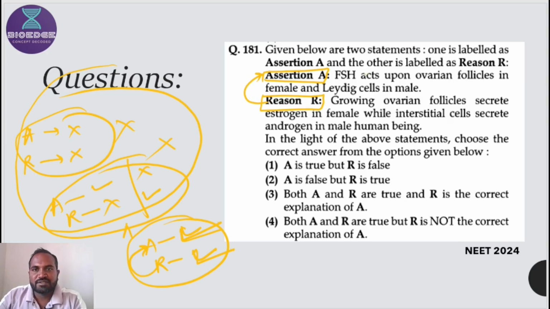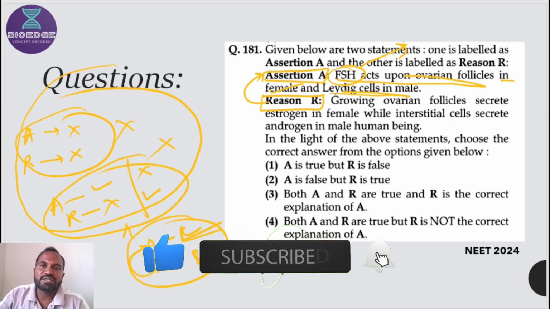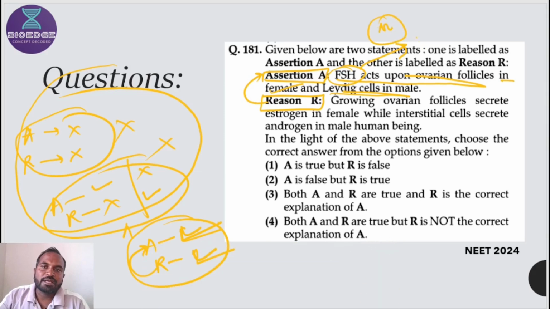So let's see with an example. First statement: FSH acts upon ovarian follicle. First part of the statement, correct. FSH acts on ovarian follicles in females, very good. That's why it is named follicle stimulating hormone. And Leydig cell in male. Whether FSH acts on the Leydig cells? No, in males FSH acts on Sertoli cells of testes.